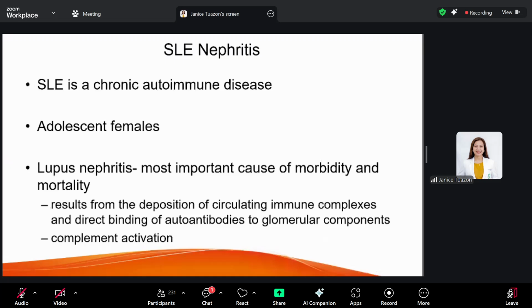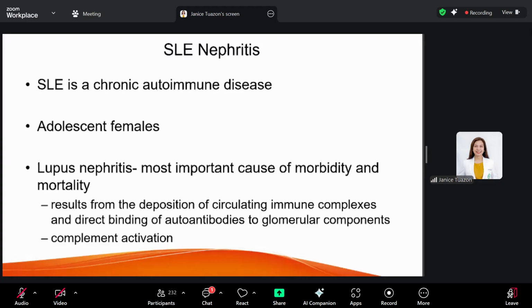Now for multisystemic diseases, we have SLE nephritis, that is common in children. Just a review, SLE is a chronic autoimmune disease caused by abnormal production of pathogenic autoantibodies to self-antigens, and it most commonly appears in adolescent females. Lupus nephritis is the most common presenting symptom for SLE in adolescents, and it is also the most important cause of morbidity and mortality.